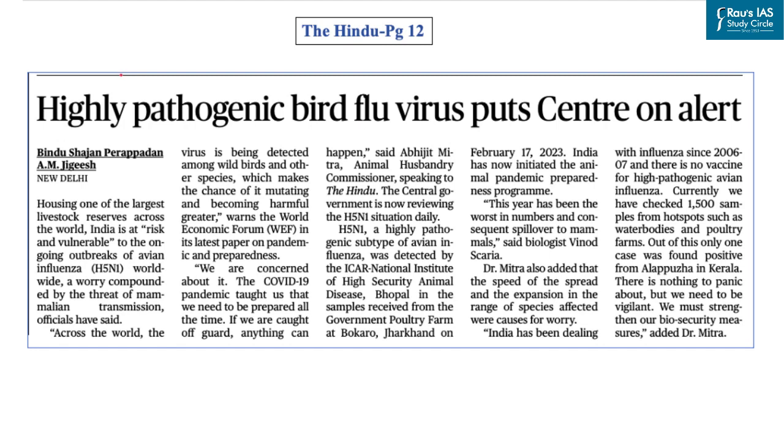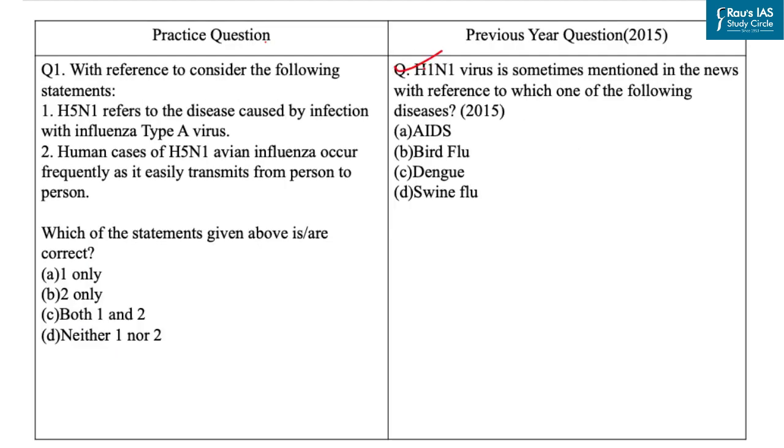Now, next question is based on this news article, and context of this news is that India is at risk and vulnerable to the ongoing outbreaks of avian influenza, that is bird flu. Now, as you can see here, UPSC has been asking questions based on aspects related to health. This question based on H1N1 virus came in year 2015. So here we have taken a practice question based on H5N1. So in this question you have to identify the correct statements.